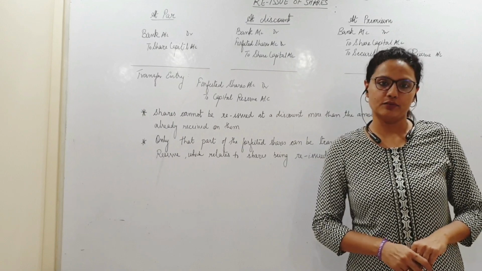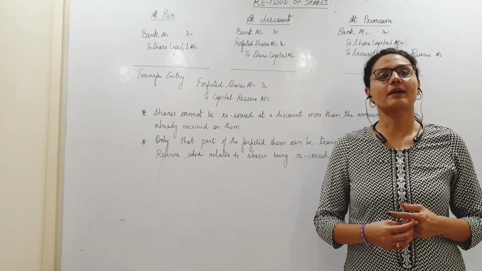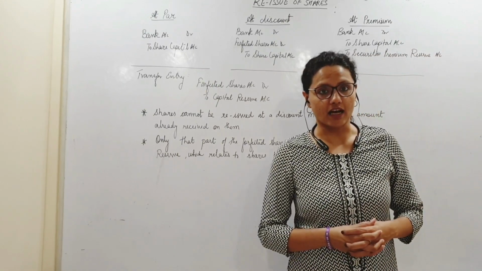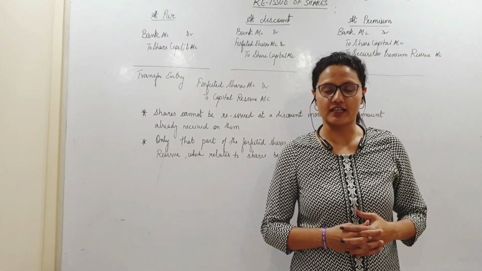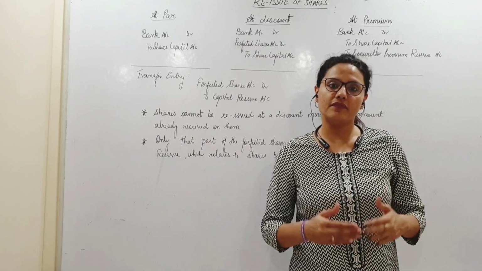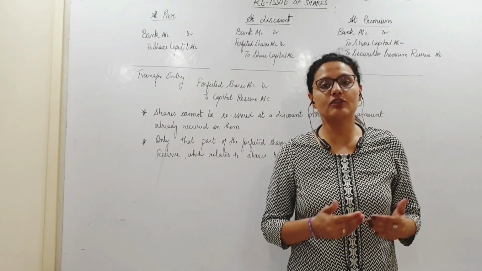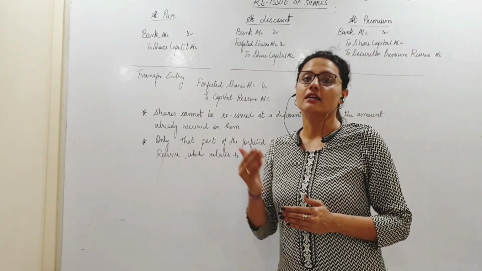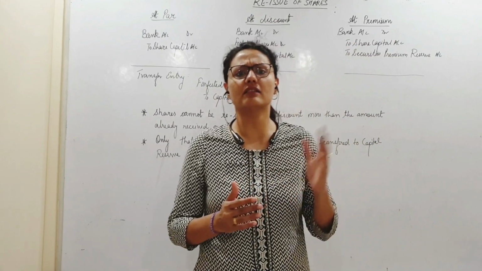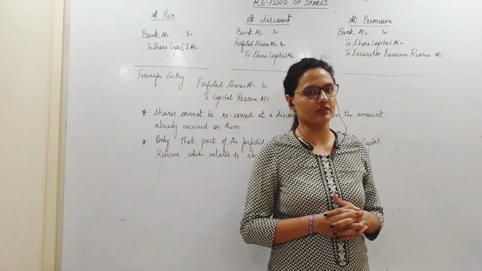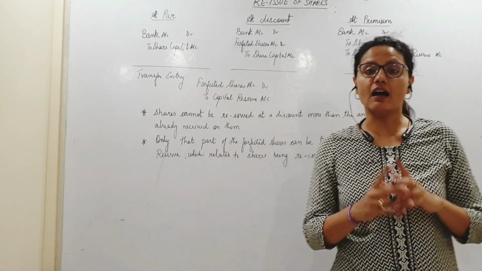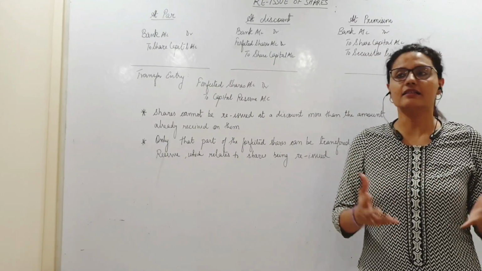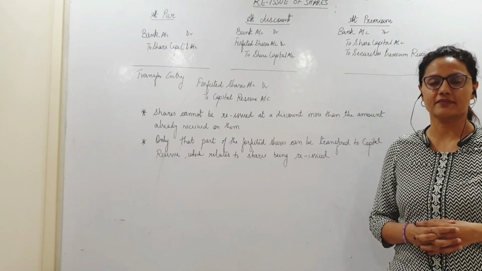In this video, we'll continue further with the chapter issue of shares. Up till my last video, we have already done the forfeiture of shares. And now, we come to the section reissue of shares. Reissue meaning shares that have been already forfeited because certain amount was outstanding on them from the shareholder. Those shares are again being reissued to someone else, right? So that is reissue of shares.